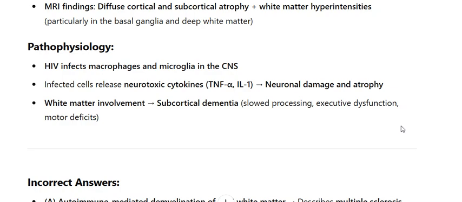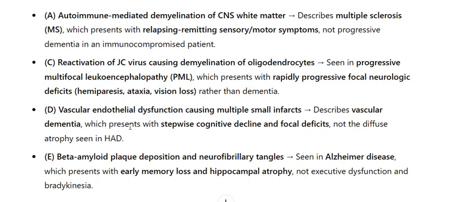Incorrect answers: A. Autoimmune-mediated demyelination of CNS white matter describes multiple sclerosis, MS, which presents with relapsing-remitting sensory and motor symptoms, not progressive dementia in an immunocompromised patient. C. Reactivation of JC virus causing demyelination of oligodendrocytes is seen in progressive multifocal leukoencephalopathy, PML, which presents with rapidly progressive focal neurologic deficits, hemiparesis, ataxia, vision loss, rather than dementia.